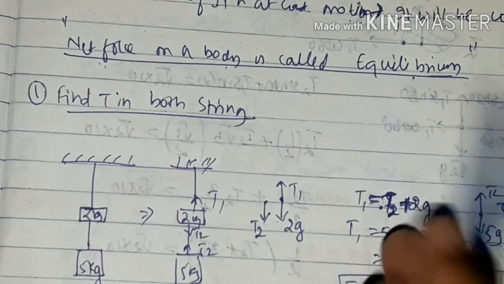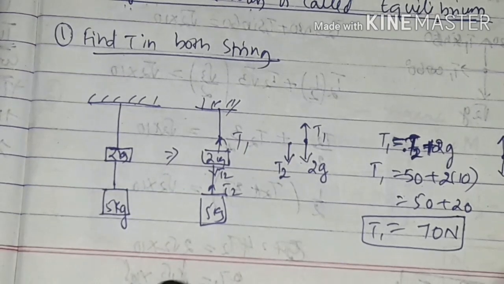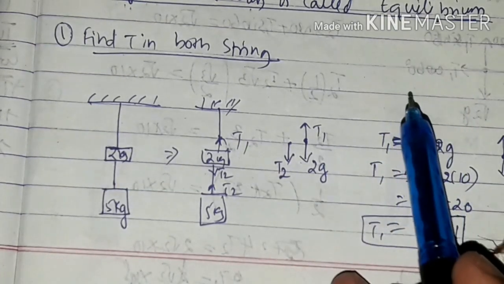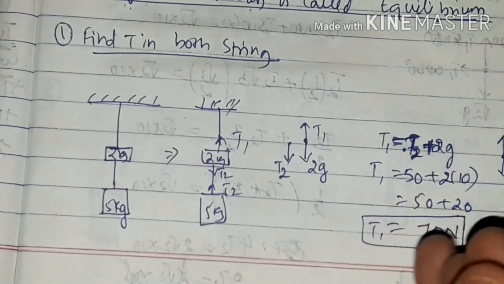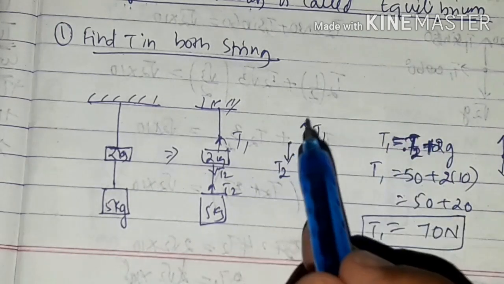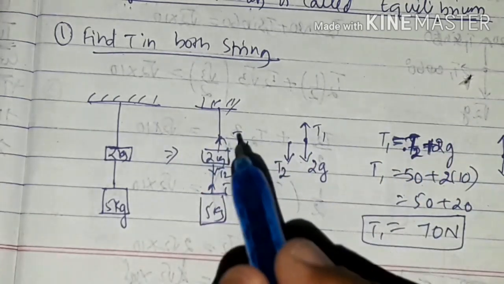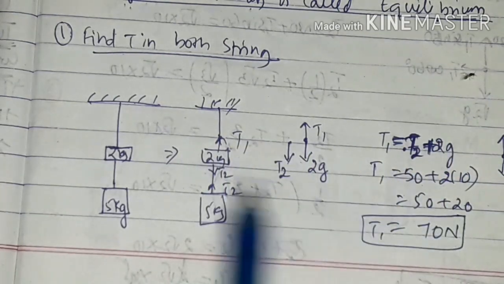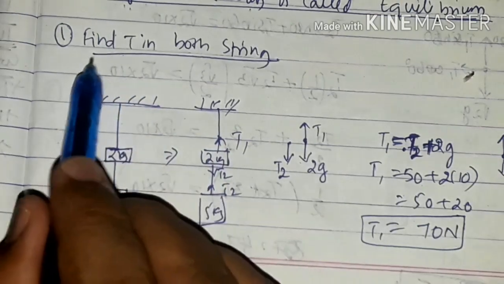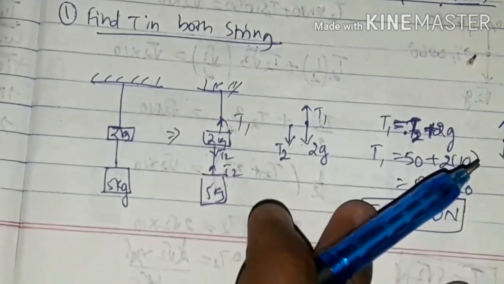Okay, now coming to this particular numerical. Let's start with this. We understood all the types of forces, meaning gravitational force, normal reaction, tension, and also how to sketch a free body diagram. Let's go for some numericals now. So first question: find tension in both strings.